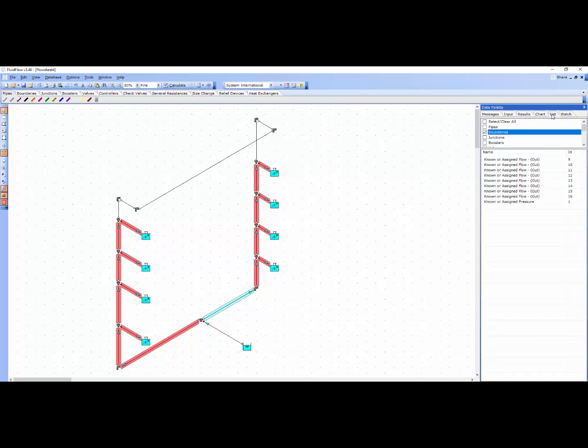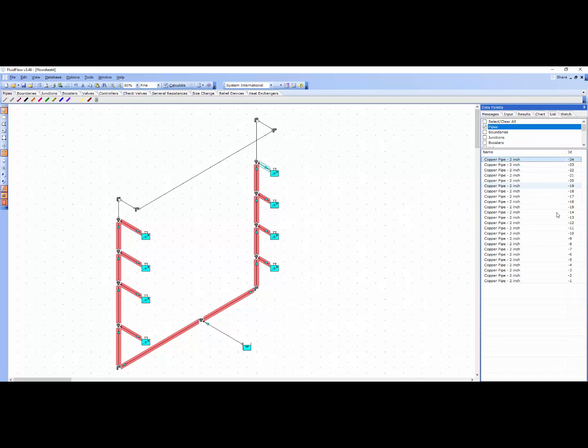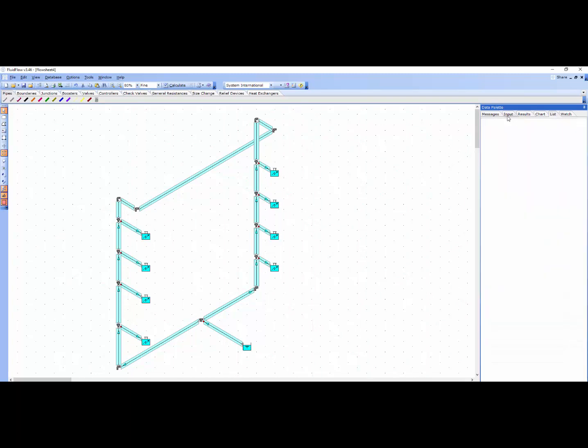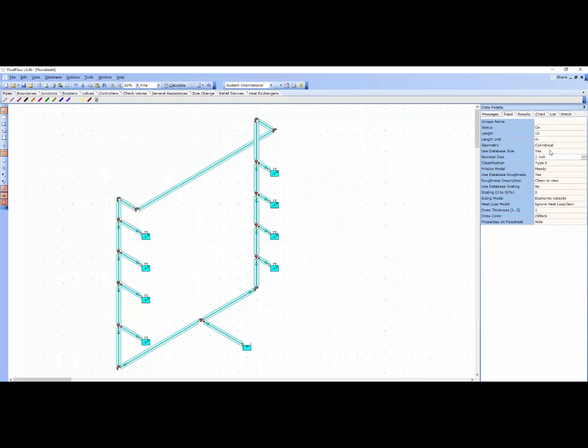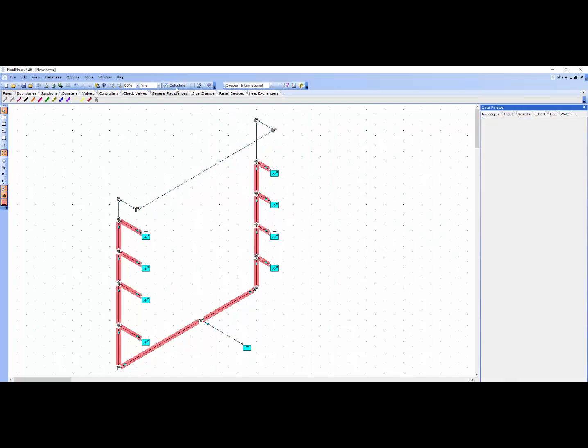So for instance, I could list all copper pipes and highlight them like so using the shift key, and you can see they're all marked off here. And I can access the copper pipe database, or I can say, no, I don't want to use database values, and I want to directly define the inside pipe diameter. So I can do that like so and recalculate to refresh results once again.